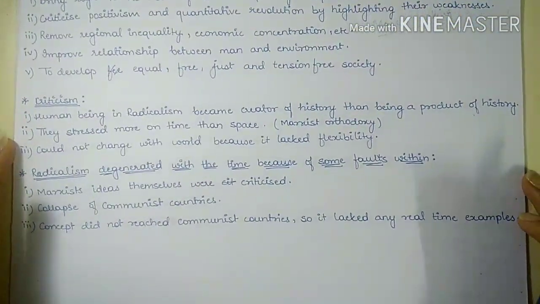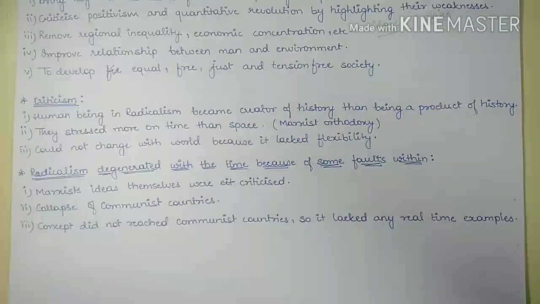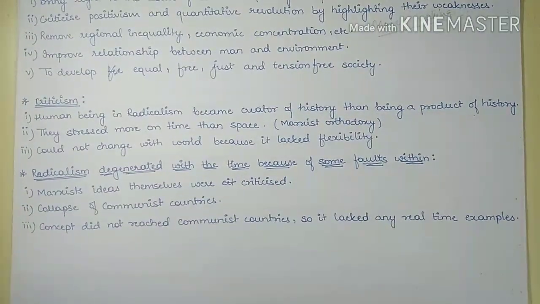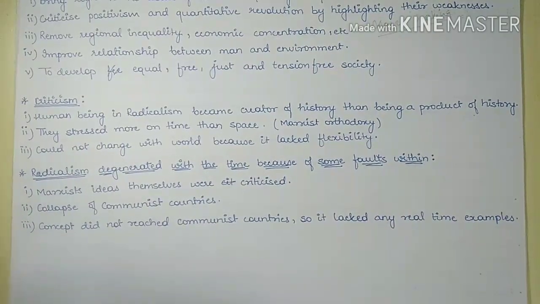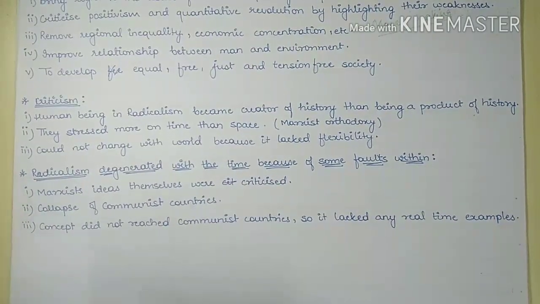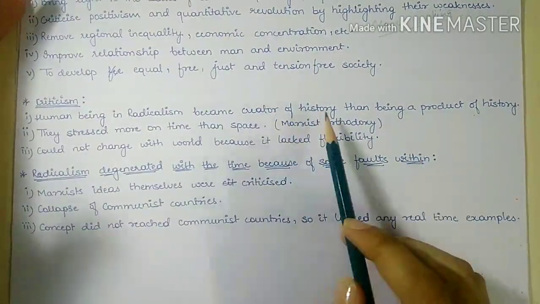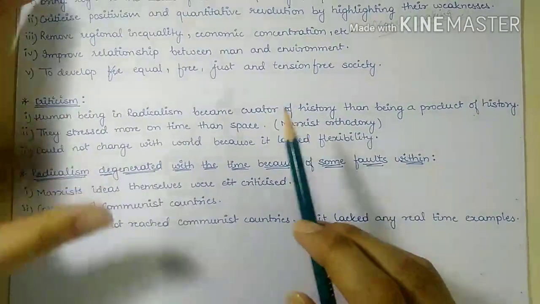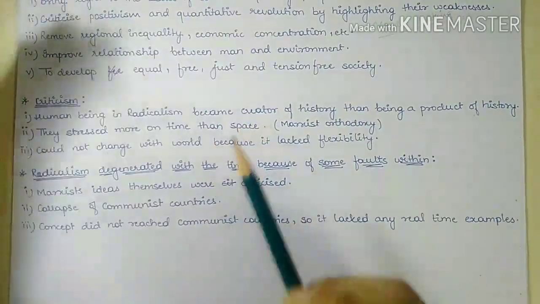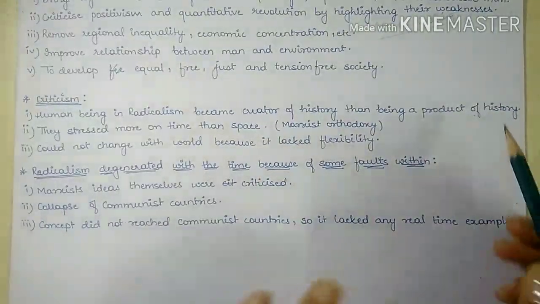Now, if we talk about the criticism, we will see that radicalism tried to focus on the passive role of human being, because of which human became the creator of history. Okay, because of excessive passivism, human was represented as a creator of history rather than being a product of history. Okay,